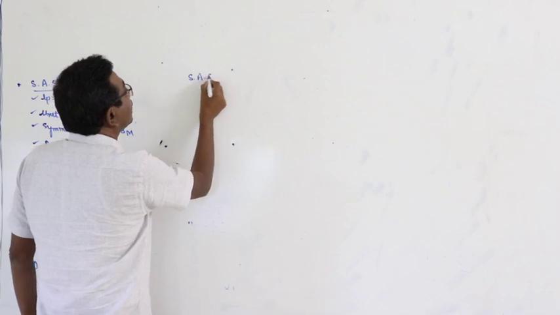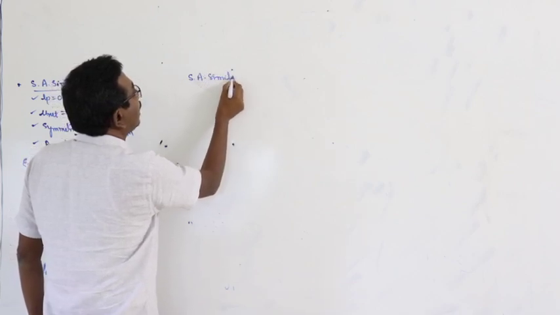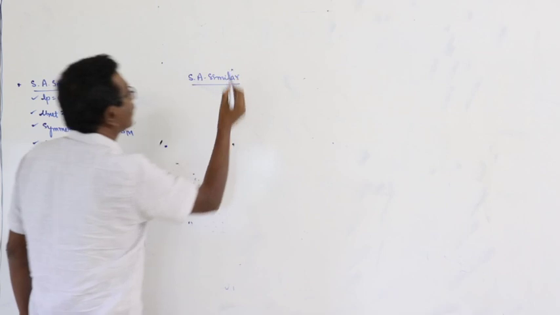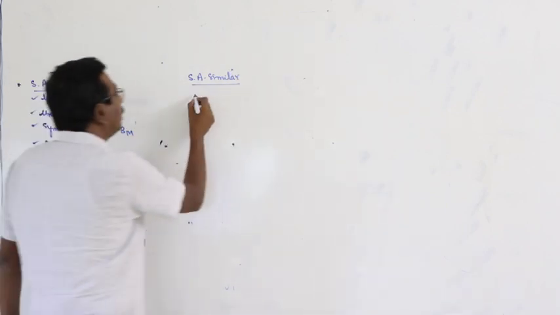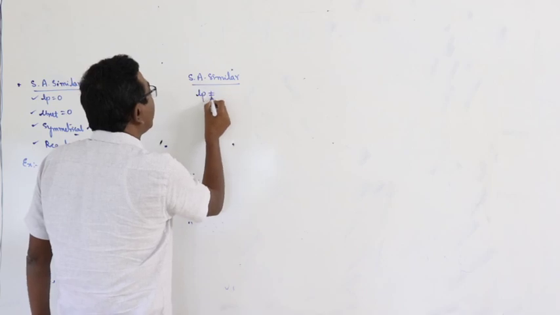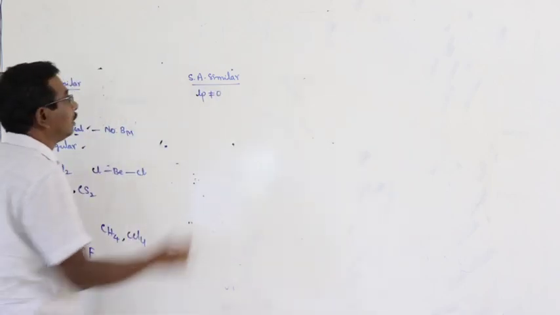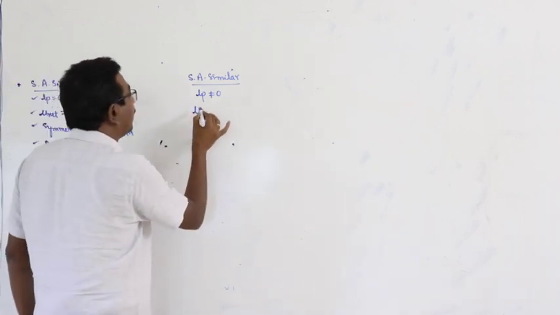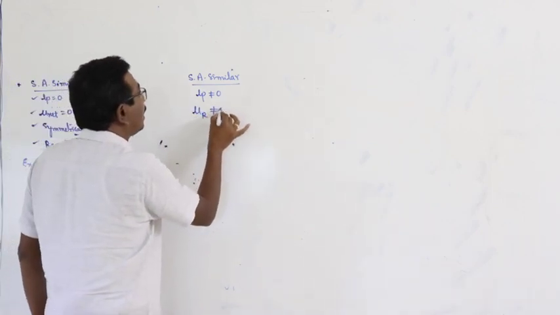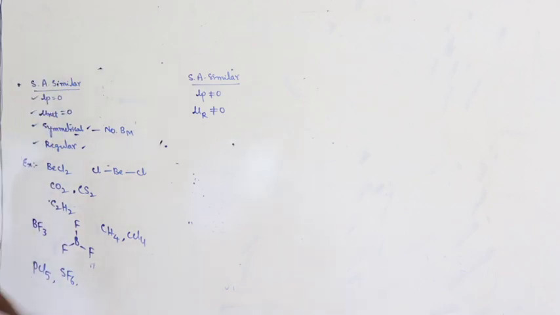Surrounding atoms are similar, same category. SAS: surrounding atoms are similar, but the number of lone pairs is not equal to 0. If the number of lone pairs is not equal to 0, then automatically the net dipole moment is not equal to 0.